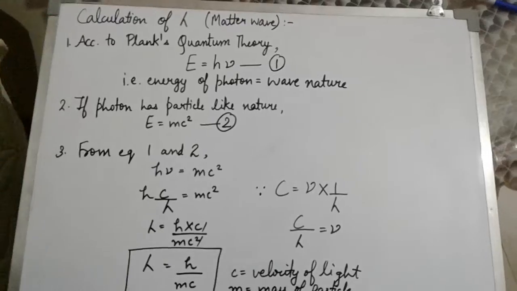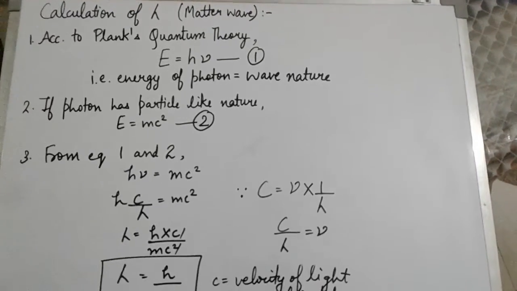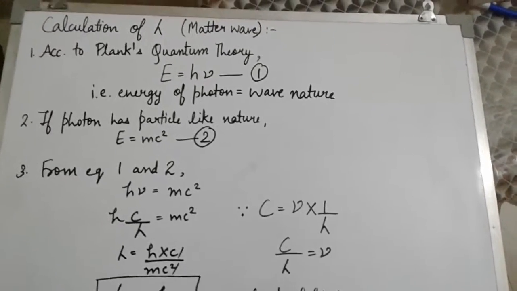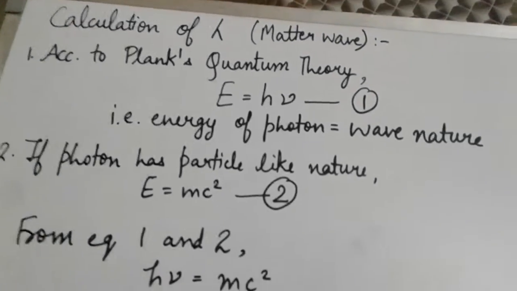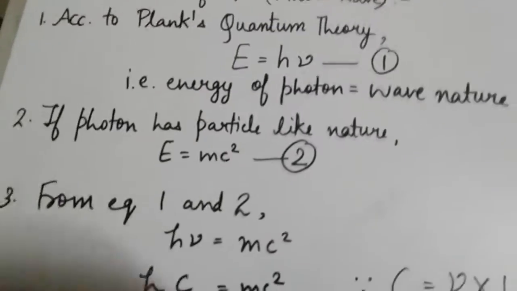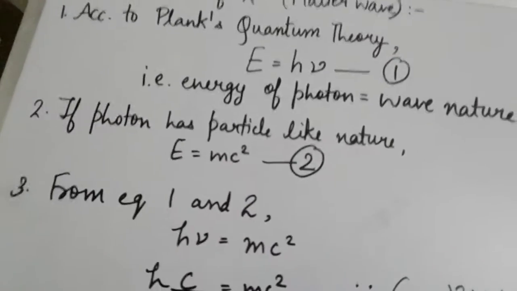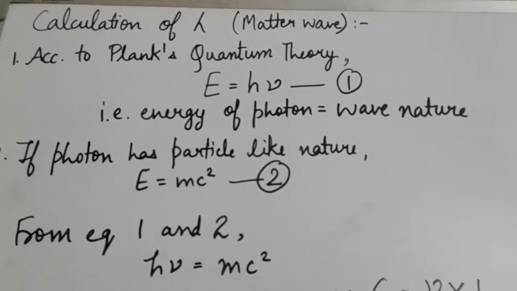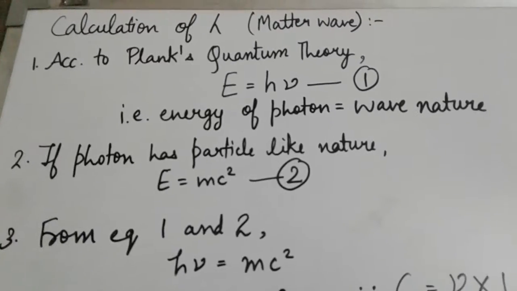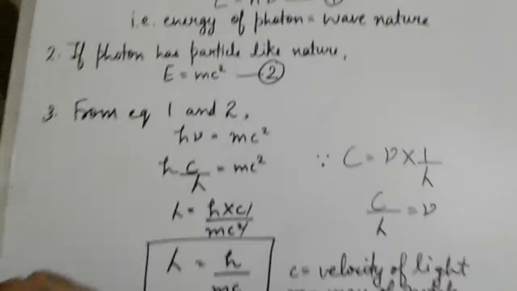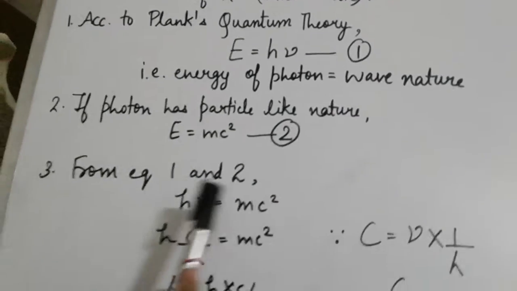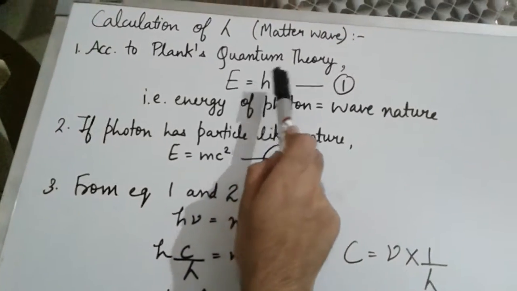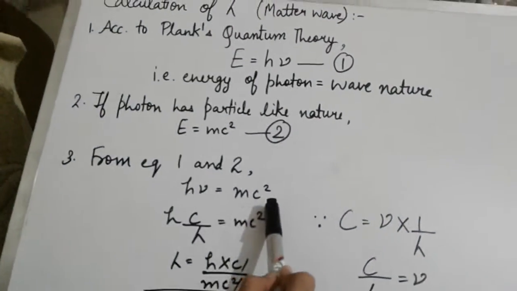So today we will do the calculation of lambda of the wave associated with a particle, or matter wave. First step for this is, according to Planck's quantum theory, E is equal to h nu, as we have discussed earlier. Second step, if a photon has particle-like nature, the formula given by Einstein would be used, that is E is equal to mc square. Let it be your first equation, and let this be your second equation. So from equations 1 and 2, h nu is equal to mc square.